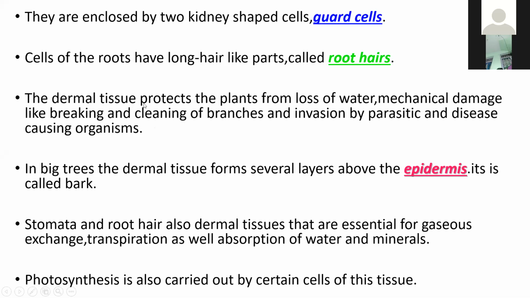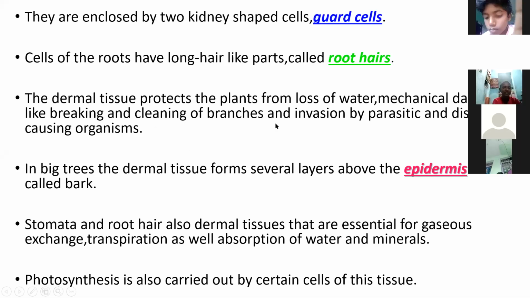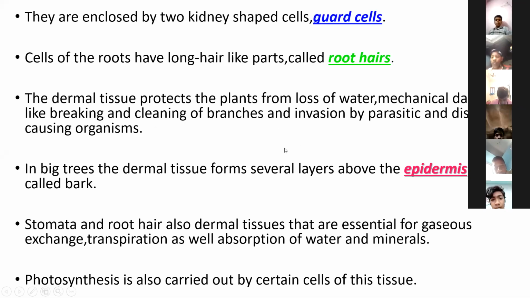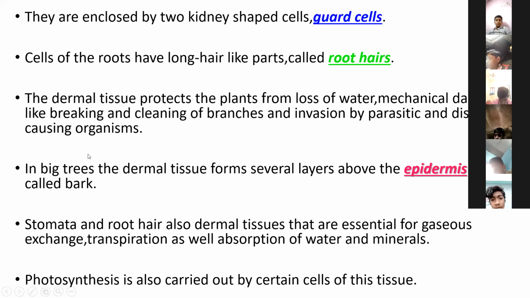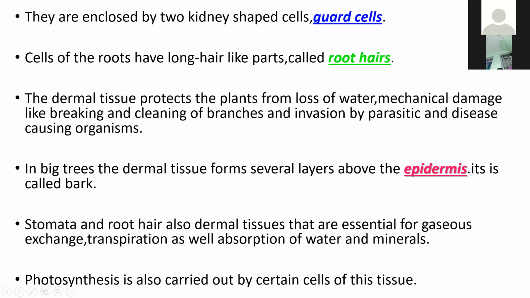The dermal tissue protects the plant from loss of water, helps store water, and protects against mechanical injury like breaking and cutting of branches and invasion by disease-causing organisms. The dermal tissue is a strong protecting layer.